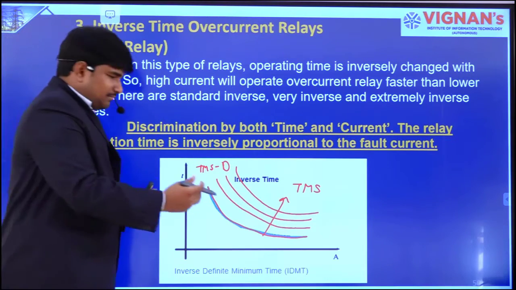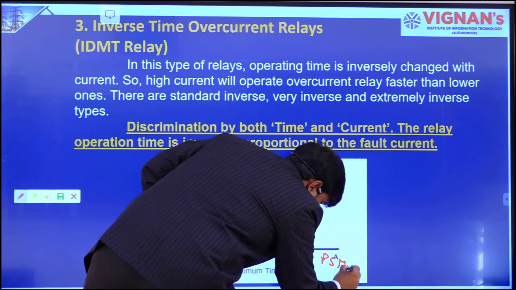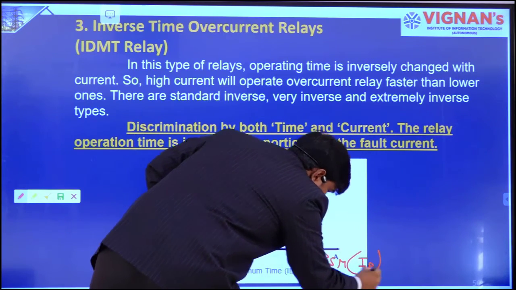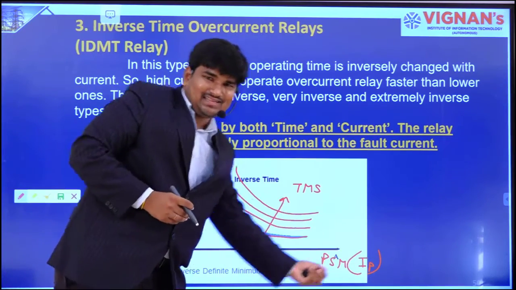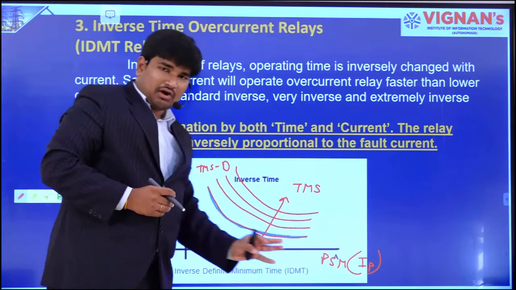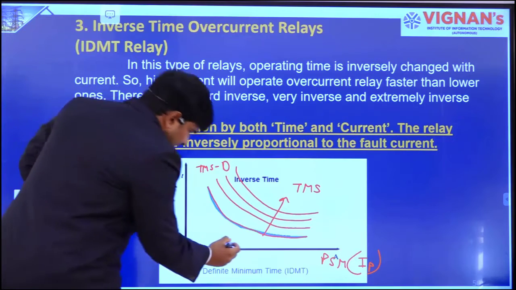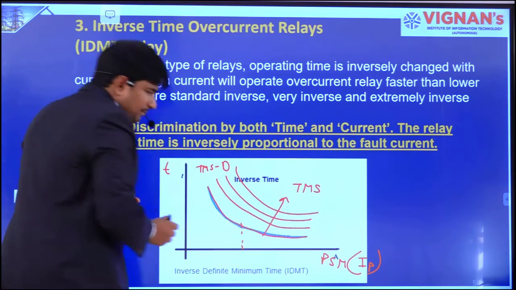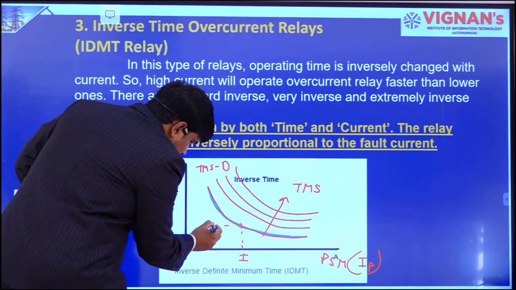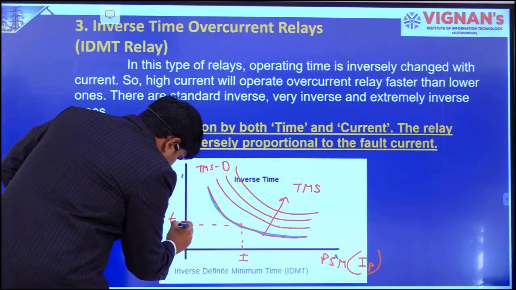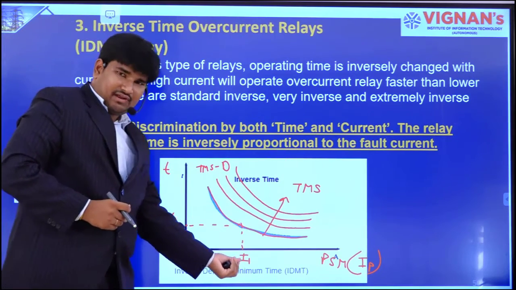Now by adjusting this is plug setting value, right? Plug setting multiplier, or also call it as pickup current or current setting limit, whatever we may say. Ultimately the current is the x-axis quantity and the operating time will be the y-axis quantity. For example, if I operate this relay at some current I1, the time required to operate the relay at current I1 is T1.